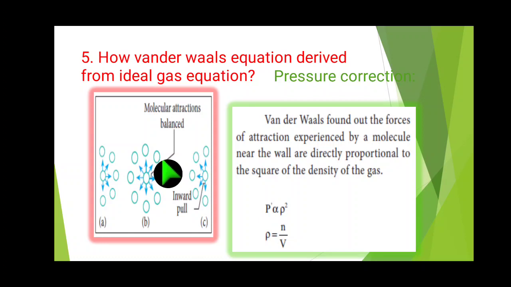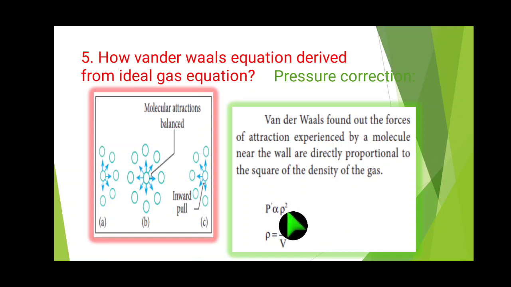That's why van der Waals introduced a correction term for this fact. Here he has given the correction factor P dash, which is directly proportional to the square of the density of the gas, rho squared.